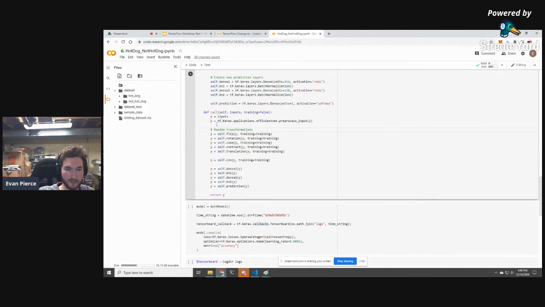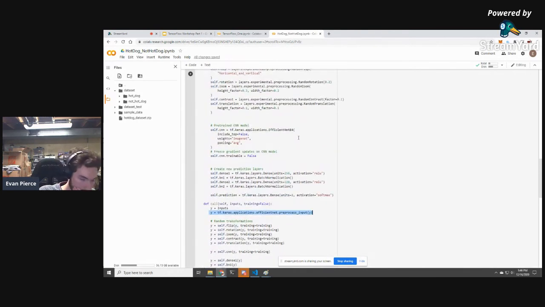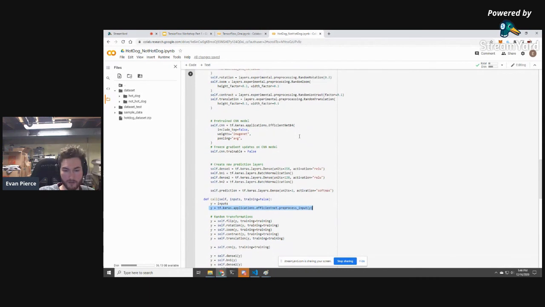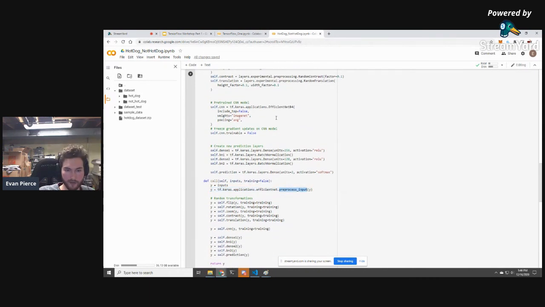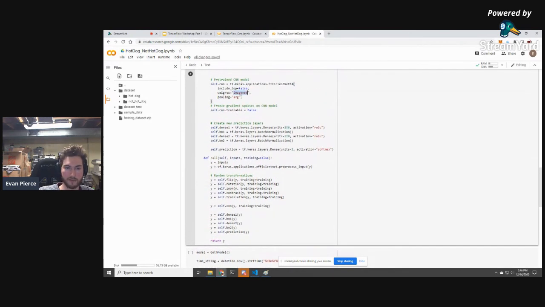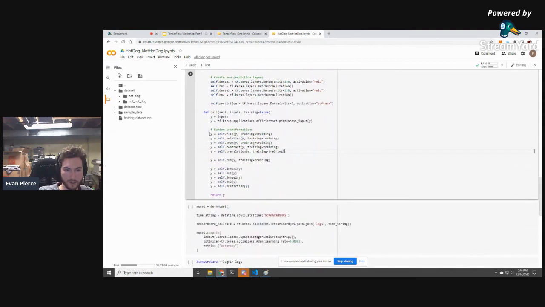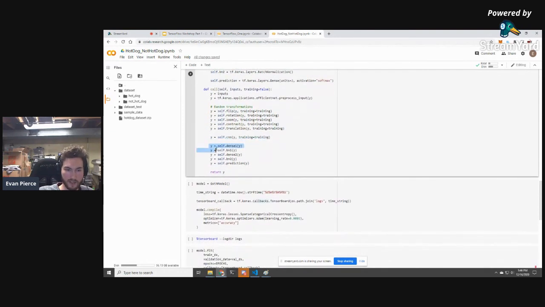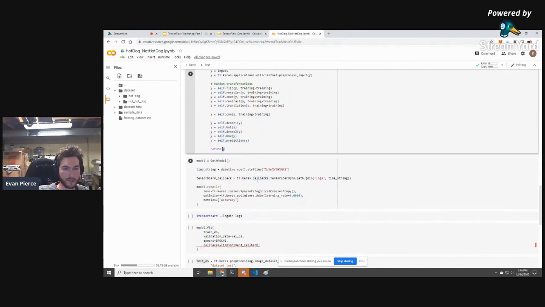So we have our inputs, and then we're using the function that EfficientNet was trained on. This is what the researchers, when they were creating EfficientNet, used to preprocess the input. We're doing that so that we make use of these pre-trained weights. And then we're using the random transformations. Then we're feeding it through the CNN, and then through our classifier. And then we're returning a result.